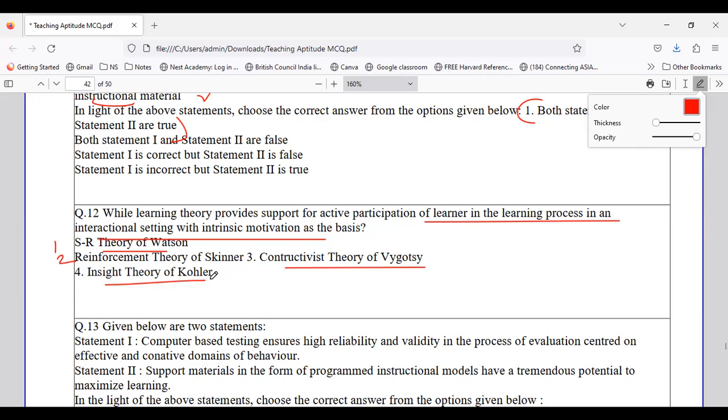So intrinsic motivation, if you remember, we have studied it under the constructive theory of Levi-Vygotsky. The constructive theory of Levi-Vygotsky talks about the learning process as an interactional setting, with respect to what? With respect to intrinsic motivation. Intrinsic means the motivation which comes from within.